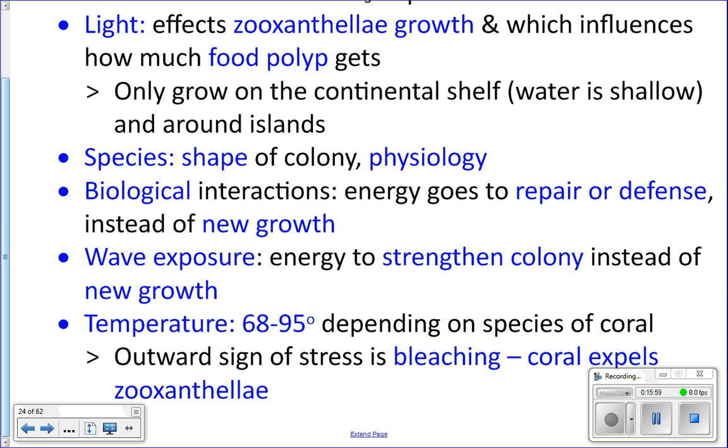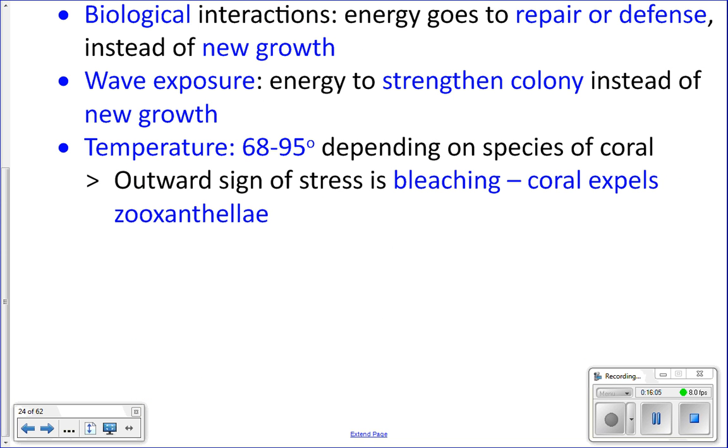So the wave exposure is going to affect the animal. If they live in a place where there's not a lot of wave exposure, they don't need a big bulky skeleton, so they can put more energy into just branching and growing and being all lacy and pretty. Does that make sense?